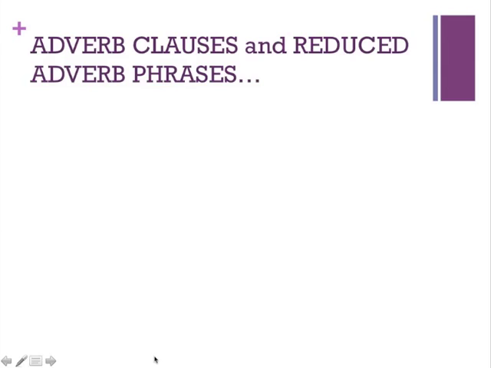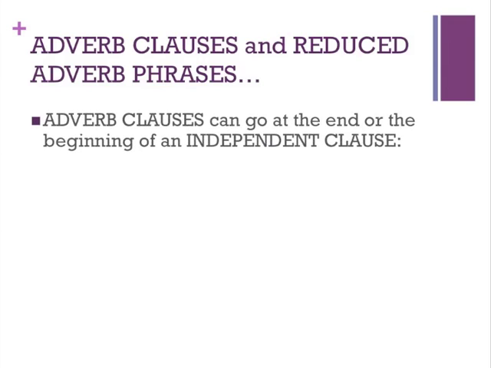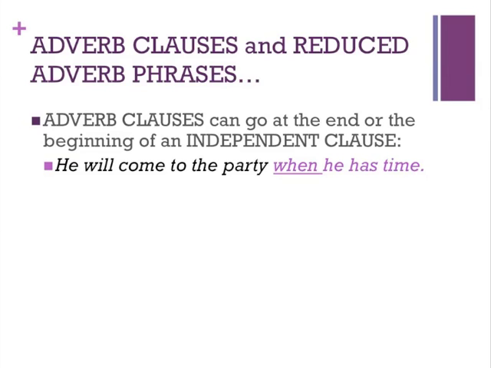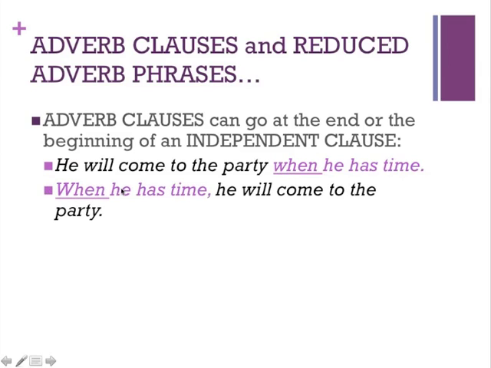Now speaking of adverbs, when we have adverb clauses and reduced adverb phrases, again, as we noticed in our previous videos, we talked about the fact that adverb clauses can go at the beginning or end of an independent clause. So for example, he will come to the party when he has time. So again, notice that adverb clause here is kind of following the subject, verb, or indirect object idea. When he has time, comma, he will come to the party. So again, now notice that the idea is introducing the sentence, but we have moved it to the beginning of the clause.